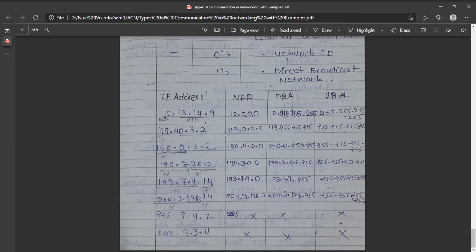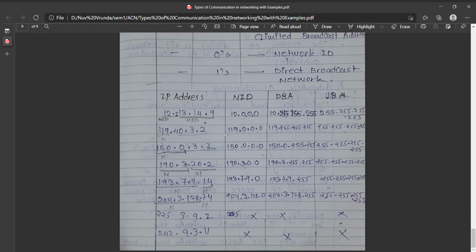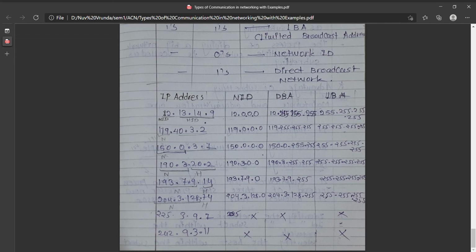Now we have an IP address 12.13.14.9. How do we identify the network ID? First we have to identify the class this IP address belongs to. This IP address belongs to class A because it is in the 0 to 126 range. In class A we have an 8-bit network ID and a 24-bit host ID.